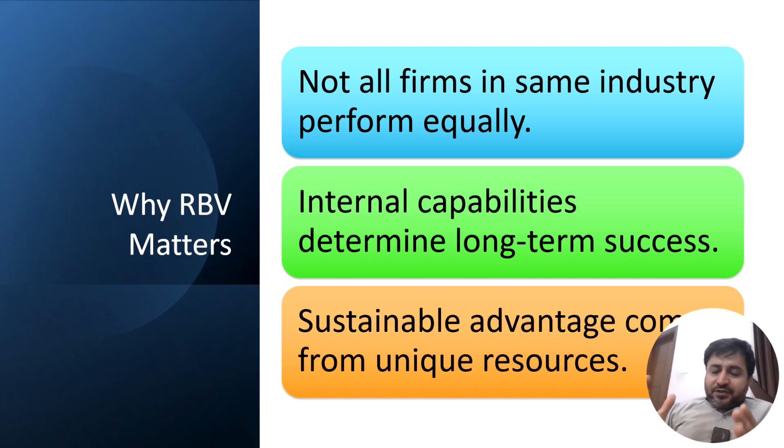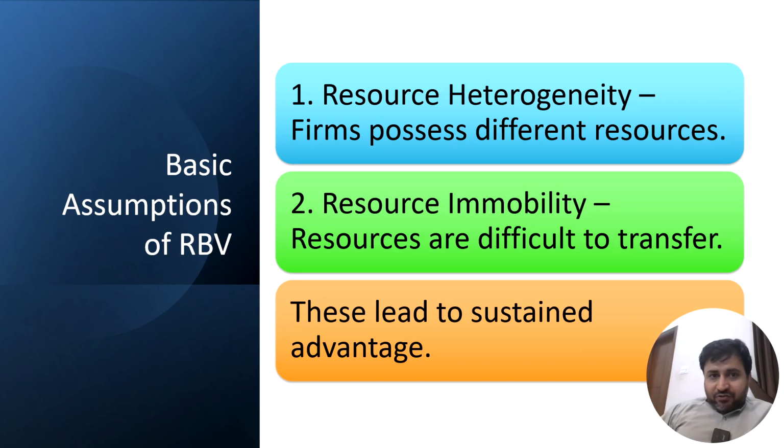So if you have a machinery, chances are all the people have the same machinery. But if you have a machinery that also supports AI systems and is 6G compatible, then this can become a unique resource for your organization and fits under the concept of RBV.